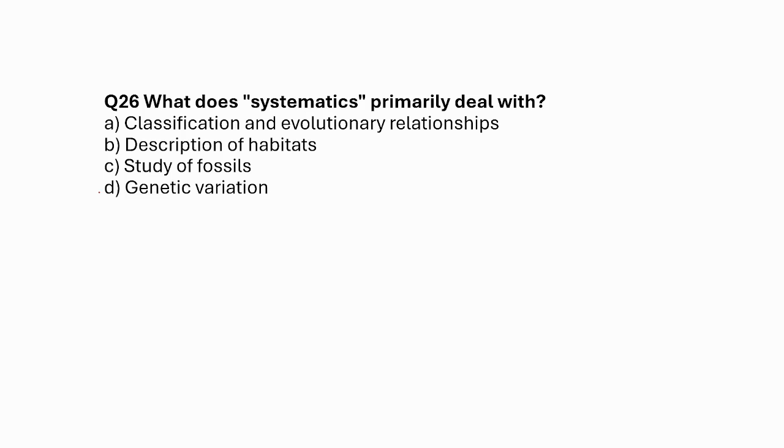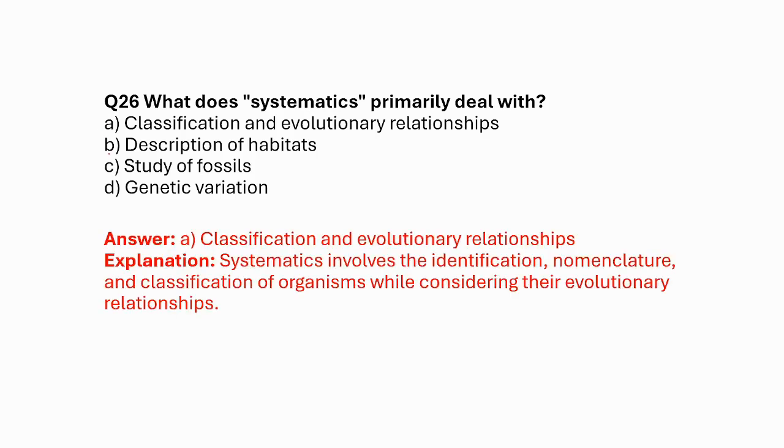What does systematics primarily deal with? A. Classification and evolutionary relationships. B. Description of habitats. C. Study of fossils. D. Genetic variation. So systematics primarily deals with classification and evolutionary relationships. It involves the identification, nomenclature, and classification of organisms by considering their evolutionary relationships.